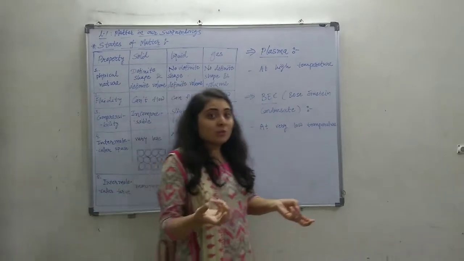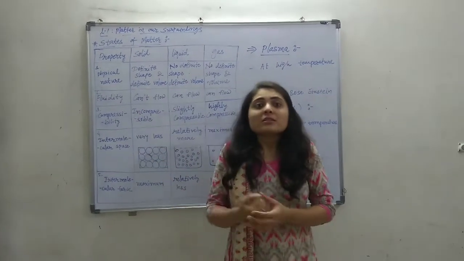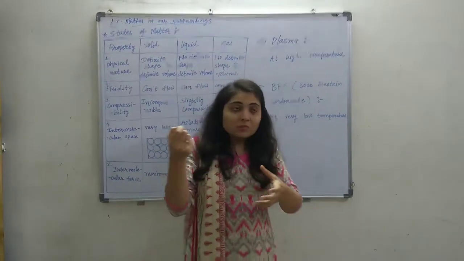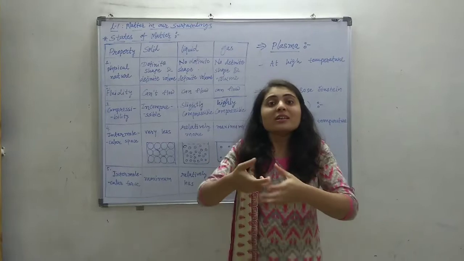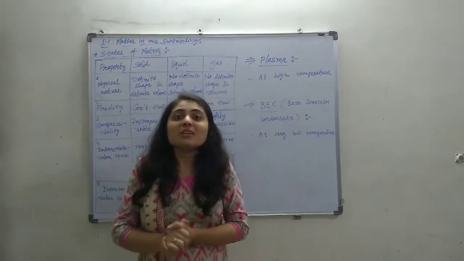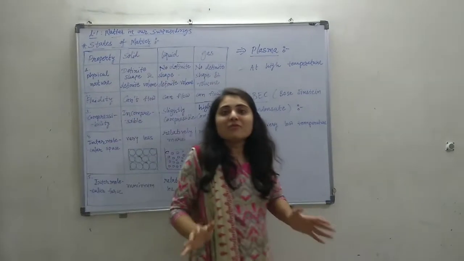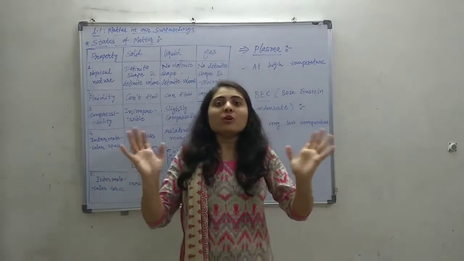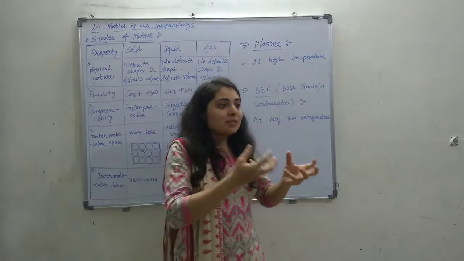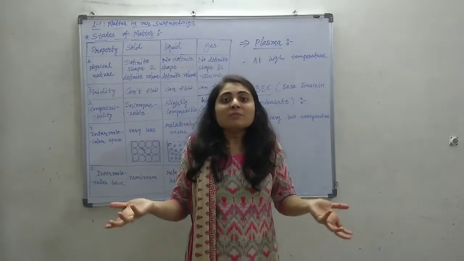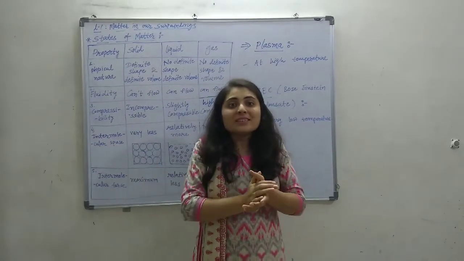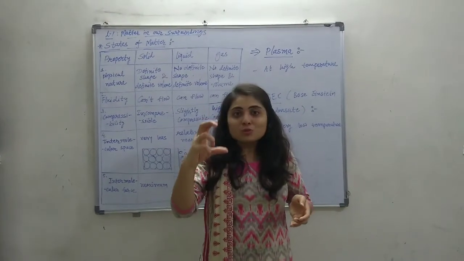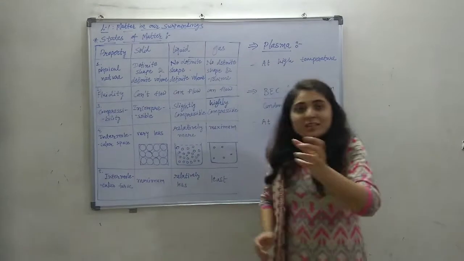If the balloon is broken, then the same air can be filled up in a room. So it doesn't have any definite volume. It can take the whole volume of the container, right? The air can be filled up in a room, and if we compress that air, that much amount of air can be filled up in a small bottle also.